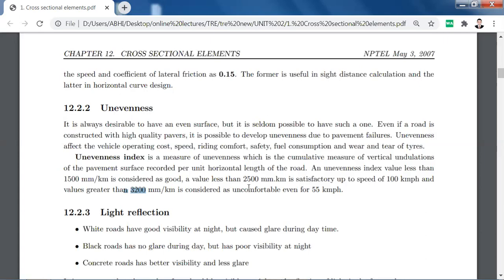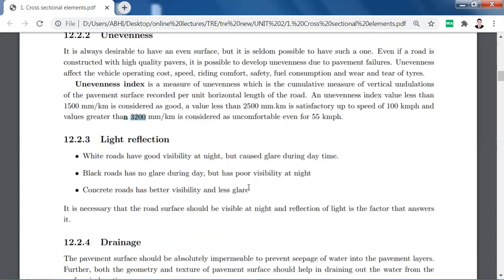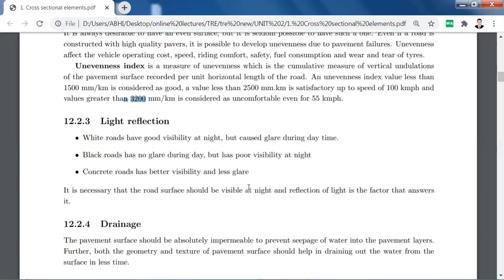Now the next factor is reflection on the road surface. White roads have good visibility at night but cause glare during the daytime. Now which are the white roads? White roads are nothing but your concrete roads.